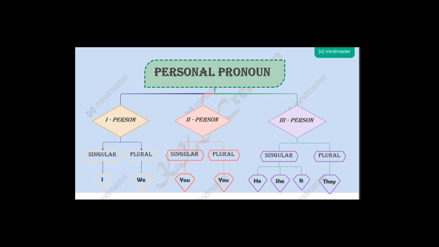So this is one type of conversation, right? And now the student representative will go and inform this to the class that they are going to have a test on personal pronoun the next day. So this is another type of conversation. So now there are two types of conversation, right?